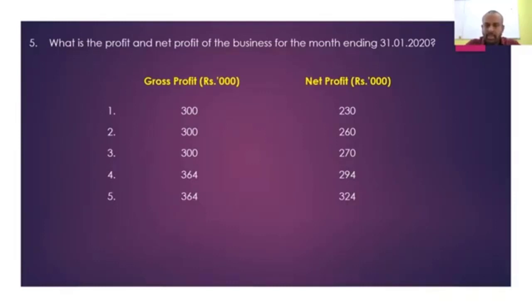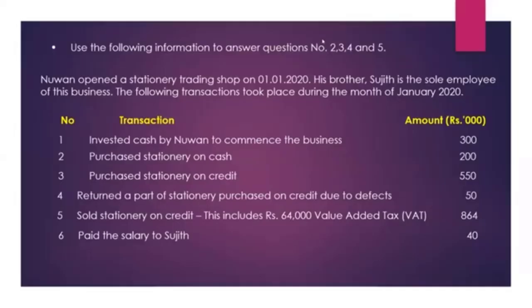We will move into the calculation. Now, when you calculate the gross profit, first of all, you need to get the sales and the cost of sales. Gross profit is the difference between sales and the cost of sales. Gross profit is the profit that you generated from the trading activity. So when you take the sales of this business, you can see there was a sales of rupees 864.